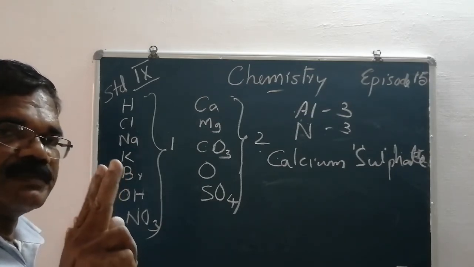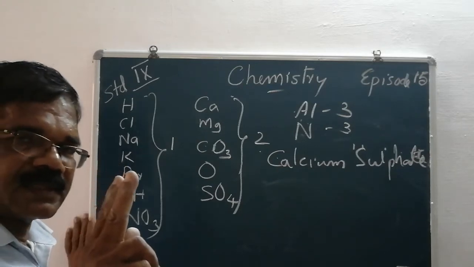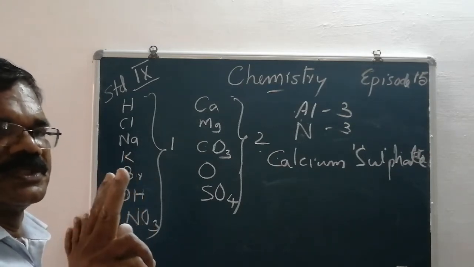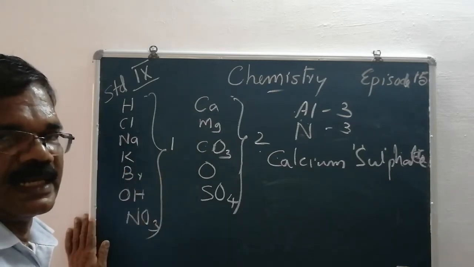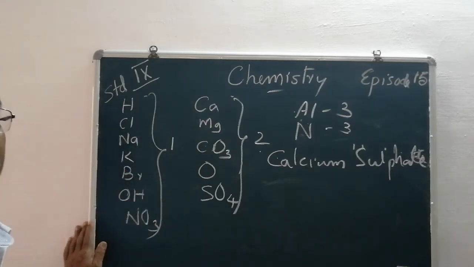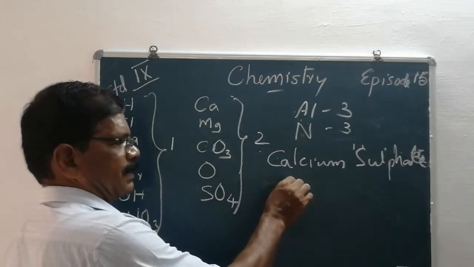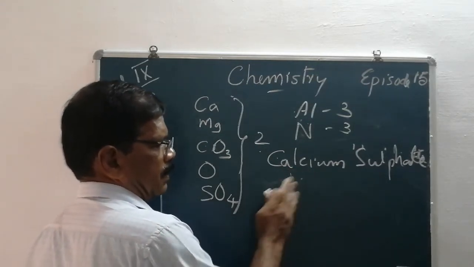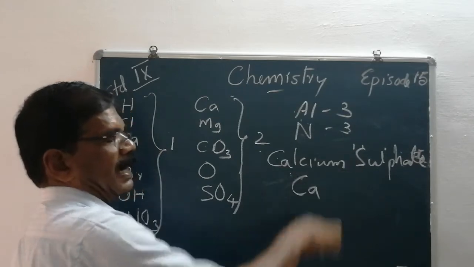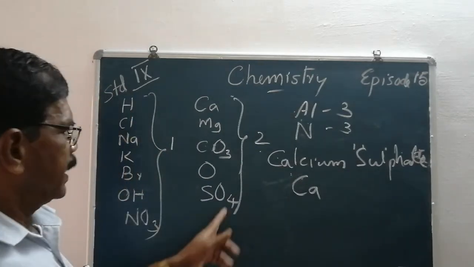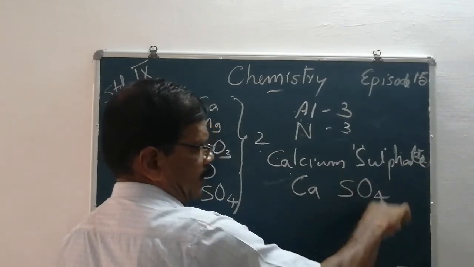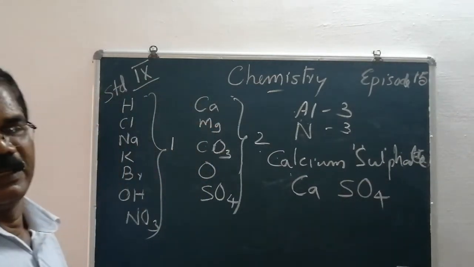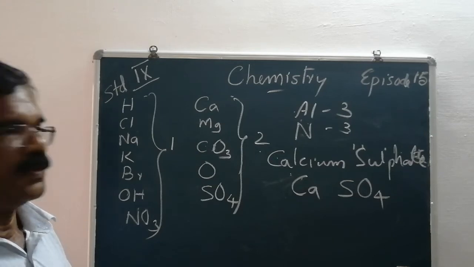The symbols of the constituent elements, which may be either an element, an ion, or a polyatomic ion. Then the second thing we need is the valency. Therefore, the symbol of calcium is Ca. Sulfate is SO4, a polyatomic ion.